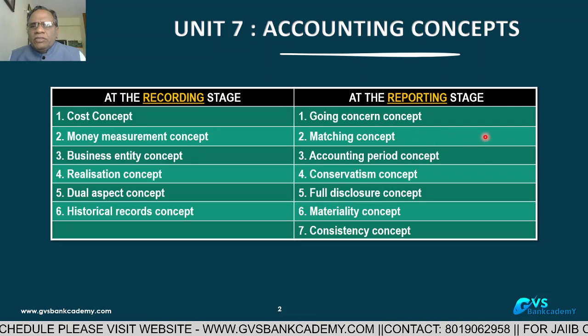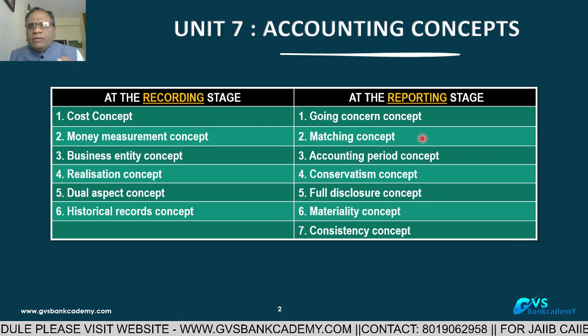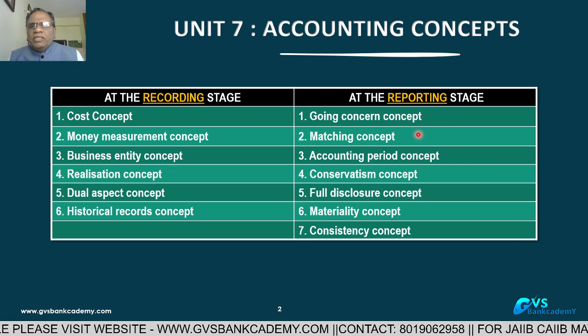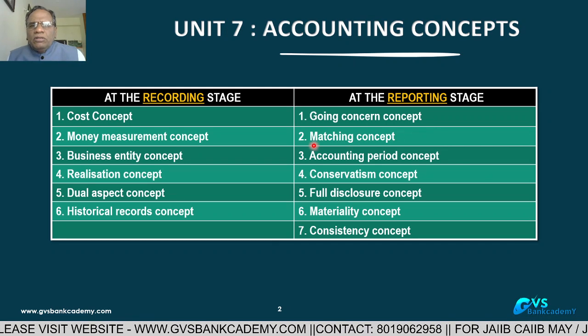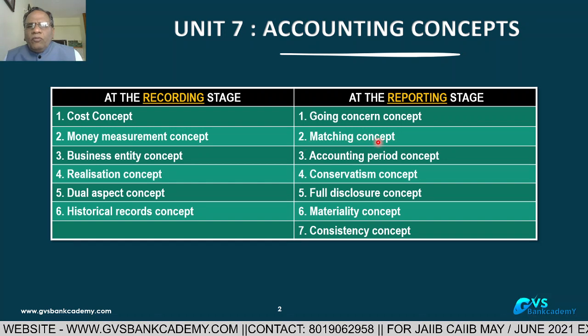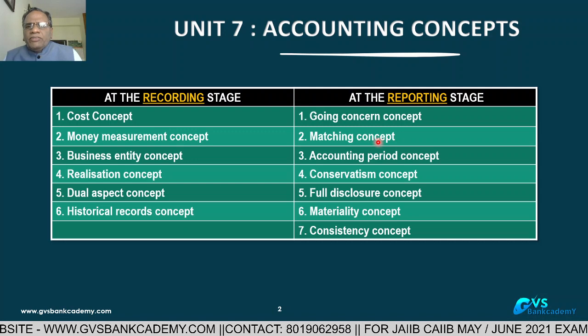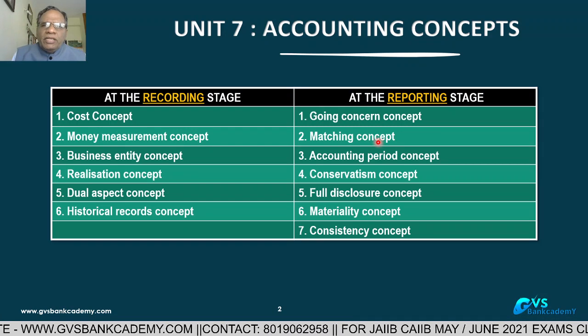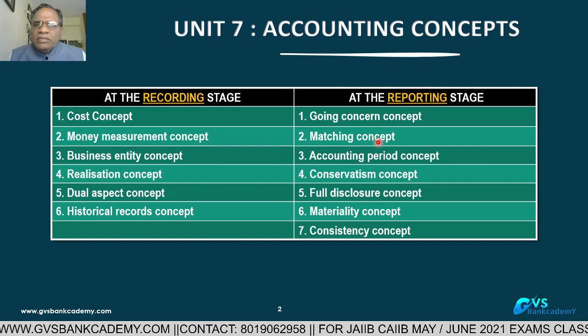January, February, March is the quarter. So income related to that quarter, expenditure related to that quarter only you have to take into account. If you are not following the matching concept, income we are taking for 6 months, expenditure we are taking 3 months. That is not the matching concept.